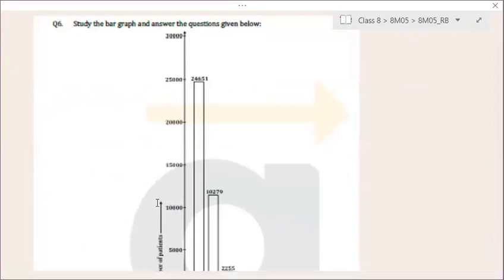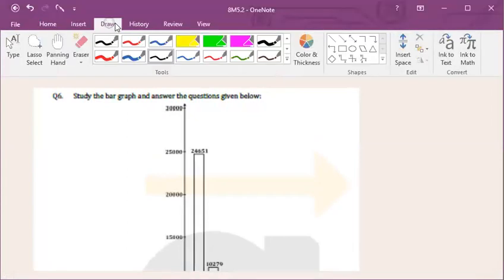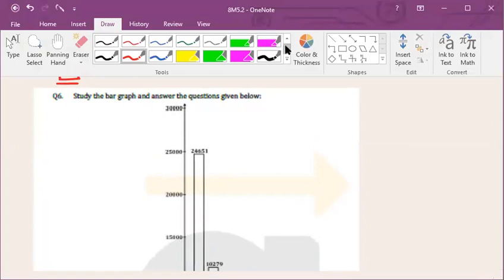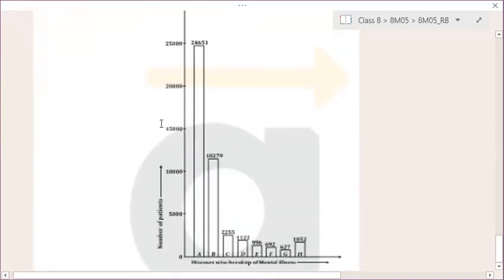See this here. Study the bar graph and answer the questions given below. This is your bar graph. On the y-axis, it is the number of patients.